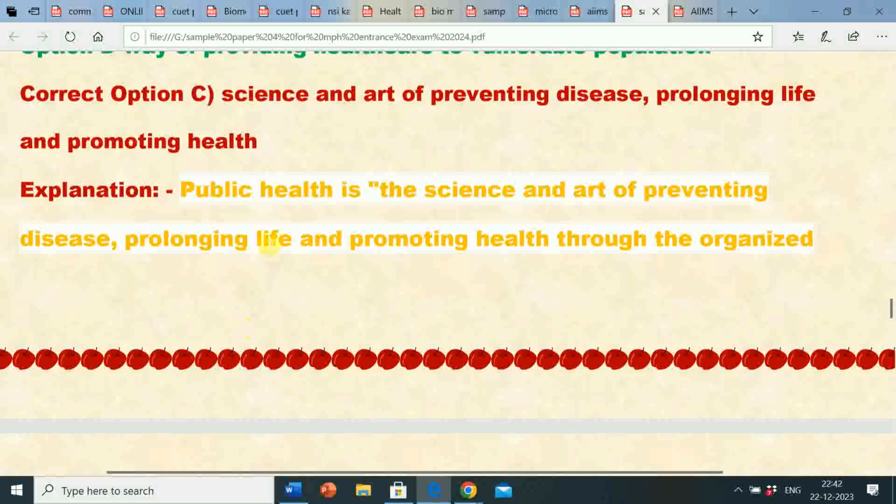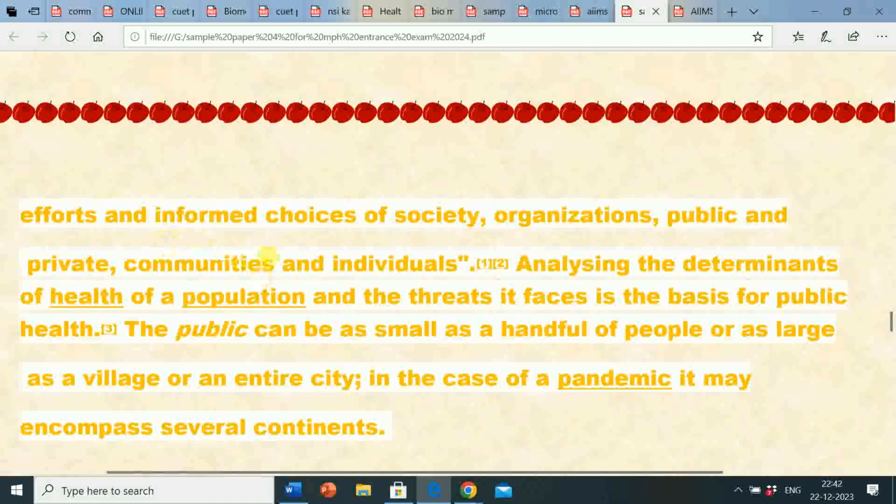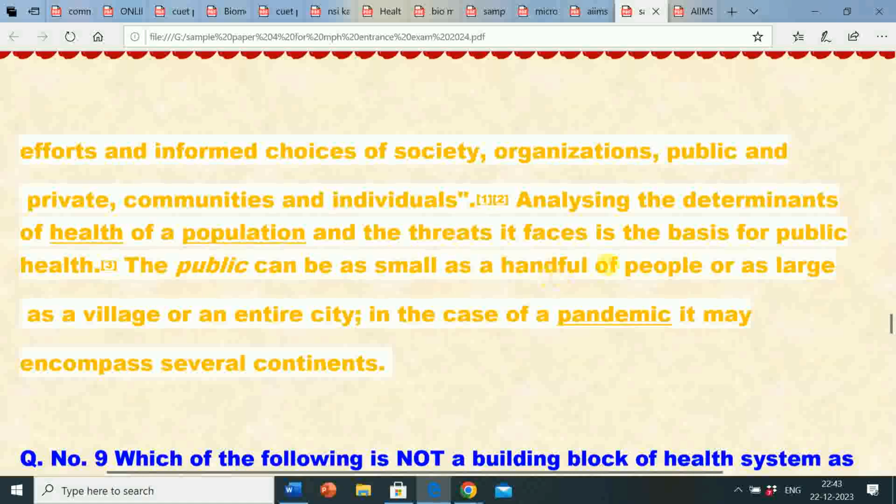Its explanation is, public health is the science and art of preventing disease, prolonging life and promoting health through the organized efforts and informed choices of society, organizations, public and private communities and individuals. Analyzing the determinants of health of a population and the threats it faces is the basis for public health. The public can be as small as a handful of people or as large as a village or an entire city. In the case of a pandemic, it may encompass several continents.